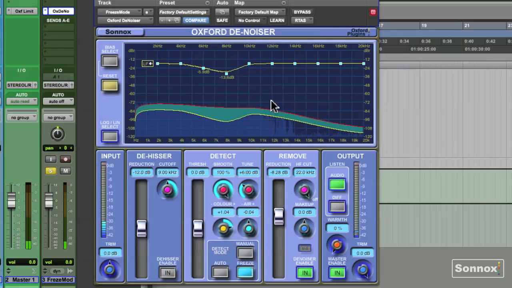We've done a good job controlling that noise. Let's bypass. One last adjustment here. And there we go. As you can hear, the Oxford DeNoiser is a great and easy way to repair noisy dialogue.